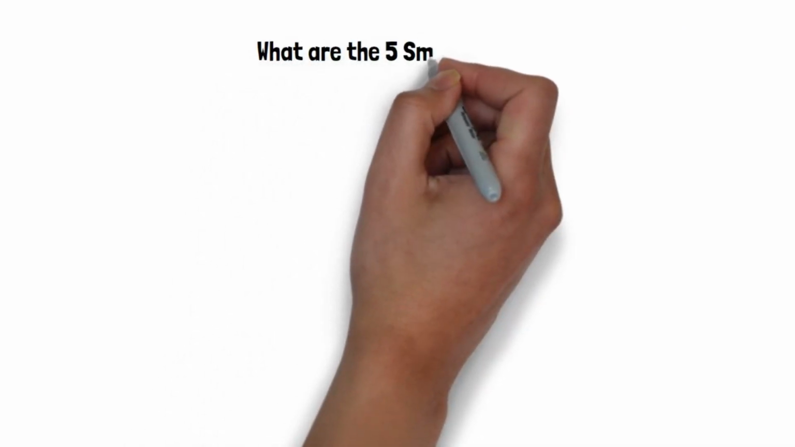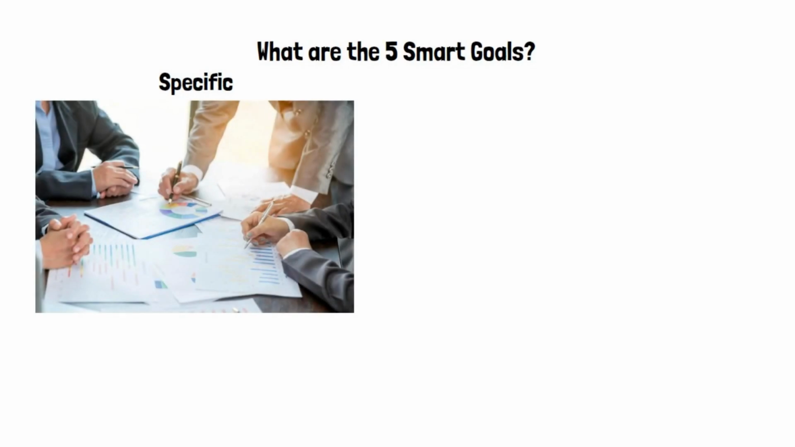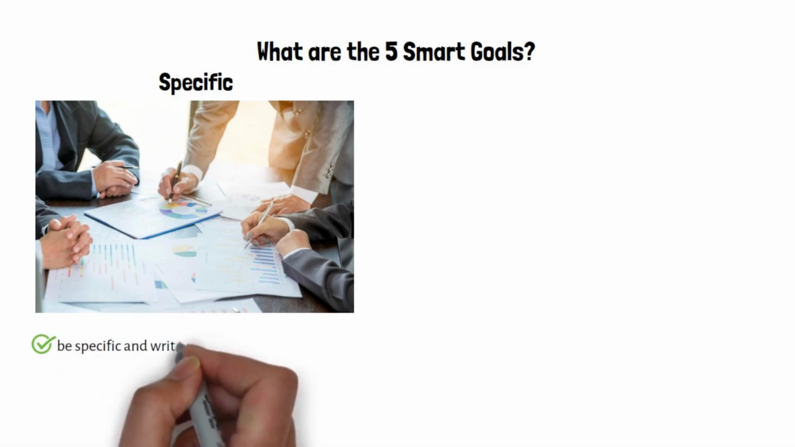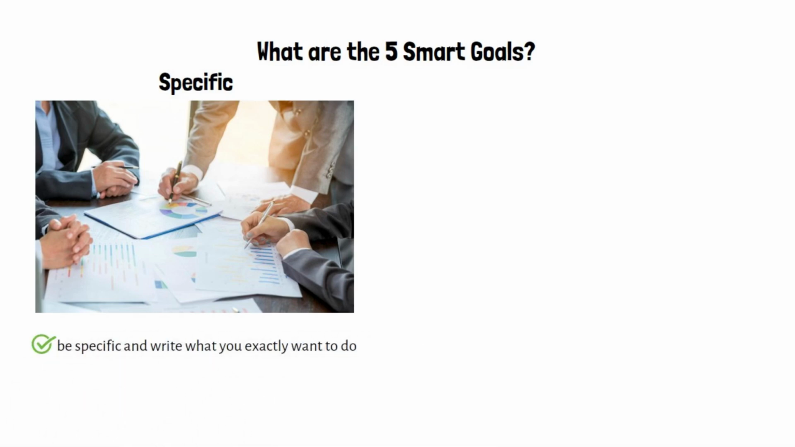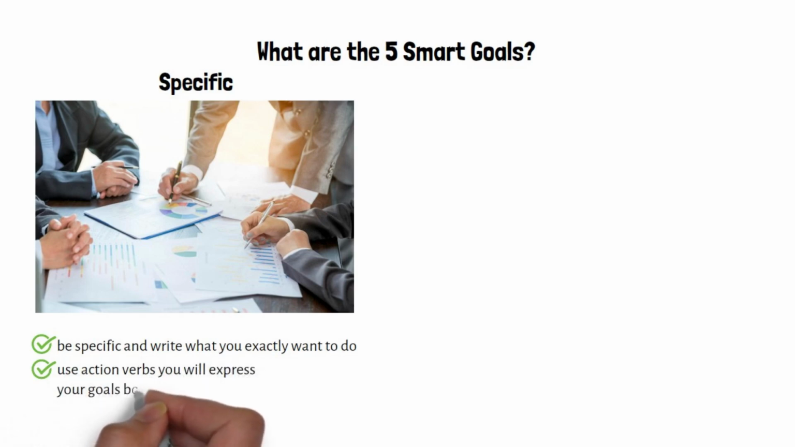What are the 5 SMART goals? Specific. The S refers to specific. While setting the goal, you need to be specific and write what you exactly want to do. If you could use action verbs, you will express your goals better. For example, you can write, "I'm going to," instead of writing, "I want." This will help you to focus on your purpose.